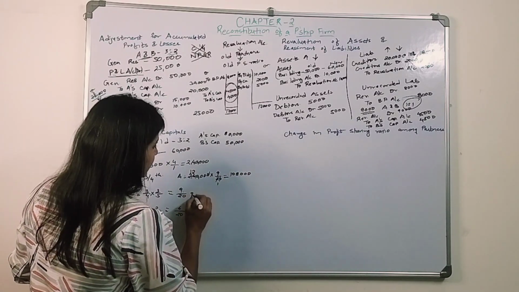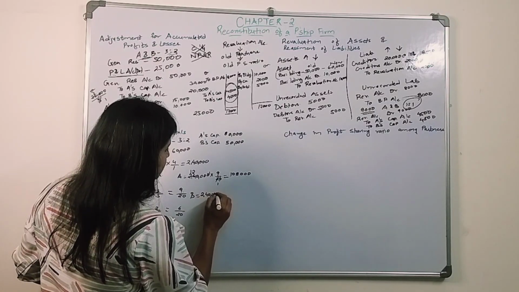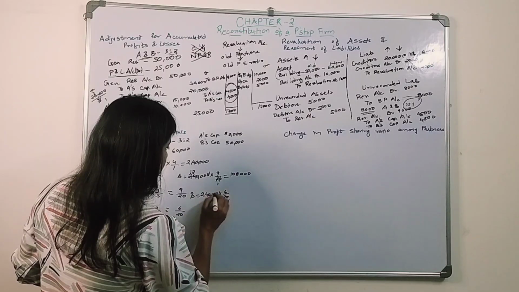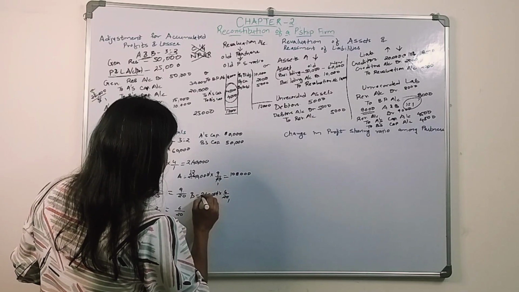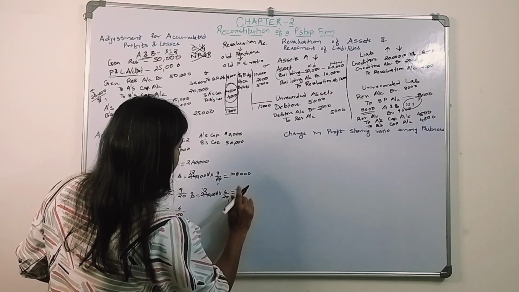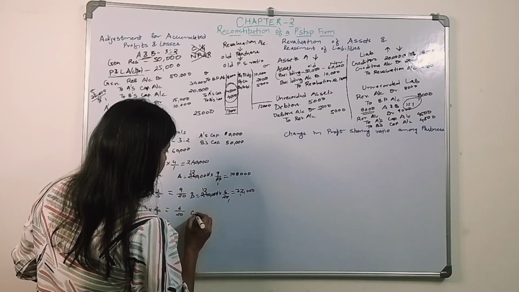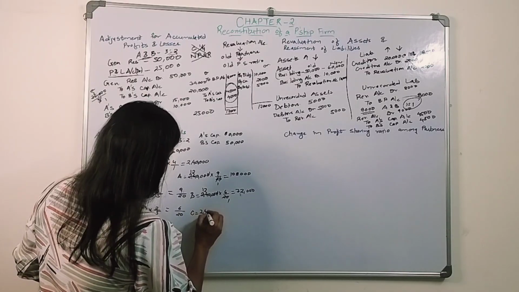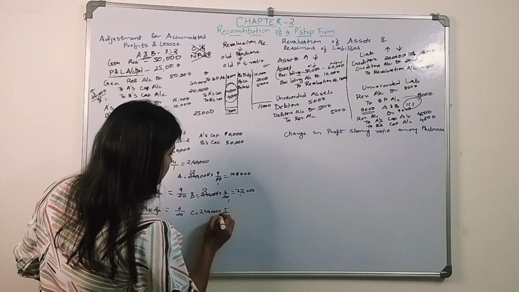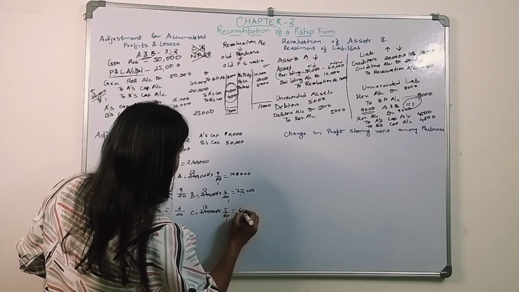Correct? B's capital should be 2,40,000 into 6/20: 12 6s are 72,000. And C's capital should be how much? 2,40,000 into 5/20: 12 5s are 60,000.